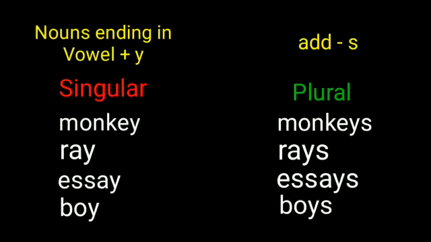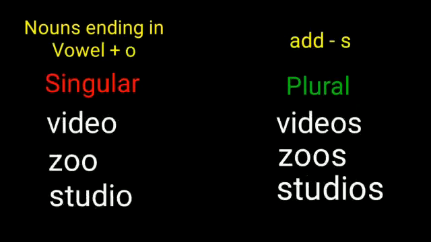But if we have nouns which end with a vowel and then y, like monkey, ray, essay, boy, how do we form the plural? In that case, we just add s. So, monkey changes to monkeys, ray changes to rays, essay changes to essays, and boy changes to boys.